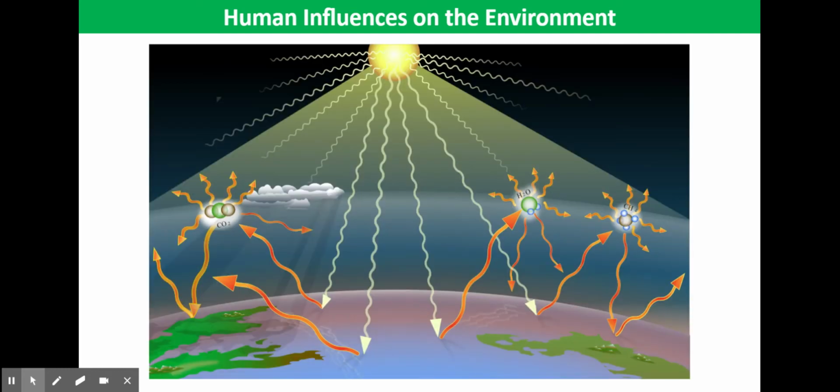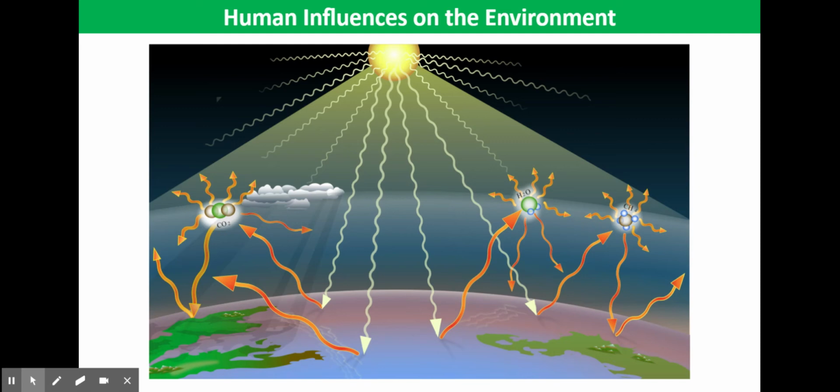We're now going to look at greenhouse gases and the enhanced greenhouse effect. So a greenhouse gas is a gas that absorbs infrared radiation so that it remains trapped in the Earth's atmosphere. Now, it's really important that we have greenhouse gases, because if we didn't have any greenhouse gases, the Earth would be a frozen planet. So it's really important we do have greenhouse gases so that the Earth is warm enough